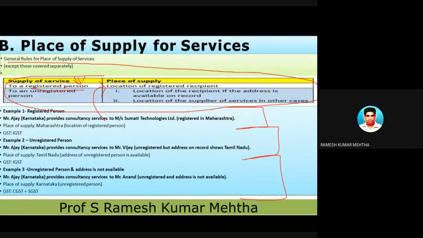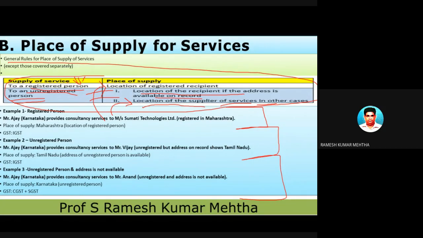Now, in case the services are provided to an unregistered person, which is not registered under the GST Act, again there are two bifurcations. Location of the recipient, if the address is available on the record. So we'll take up a small example, at that time you will understand. Location of the supplier of services in other cases. So in this case where we don't have the address of the recipient of the service, then automatically the place is the location of the supplier who is supplying these services.